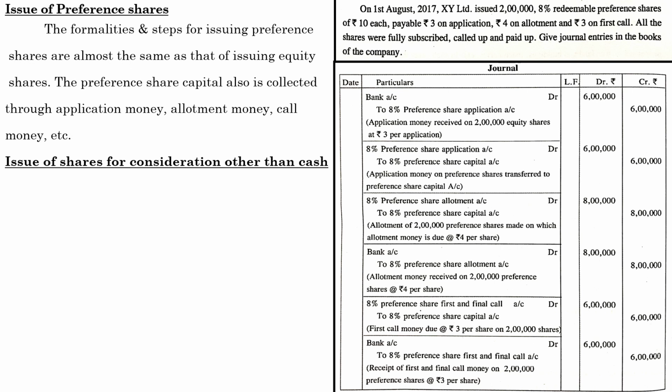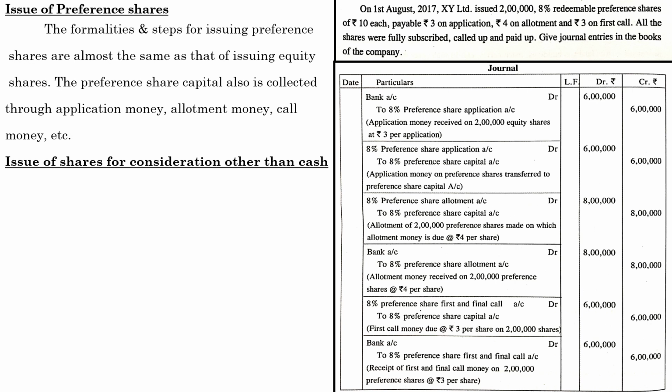So for purchase consideration, they provide equity shares instead of cash. That is known as issue of shares for consideration other than cash. For example, if I own a company and I want to purchase a land from a certain party for 50 lakhs, instead of paying that party 50 lakhs, I might issue 50 lakhs worth of equity shares of my company. That is the concept.